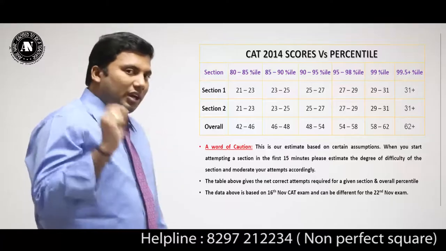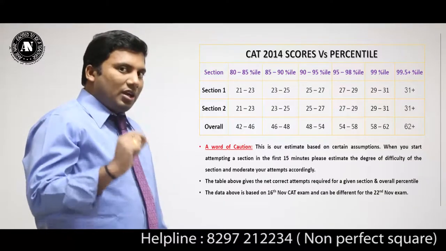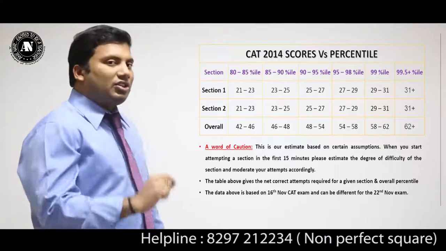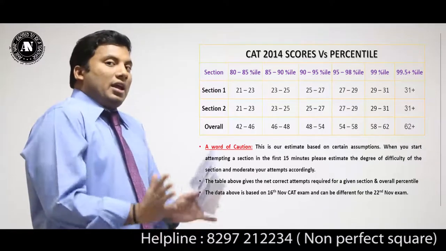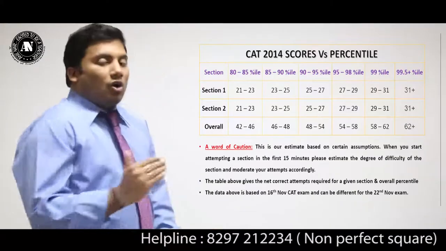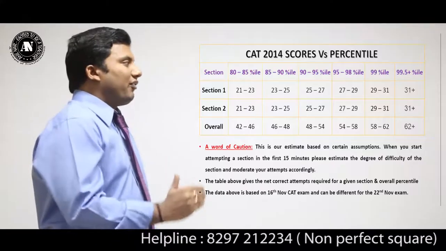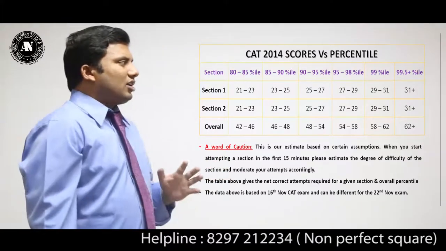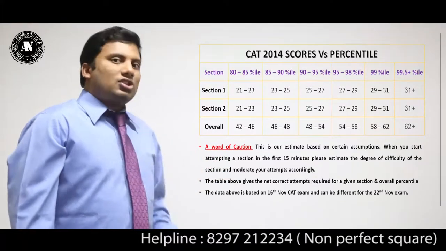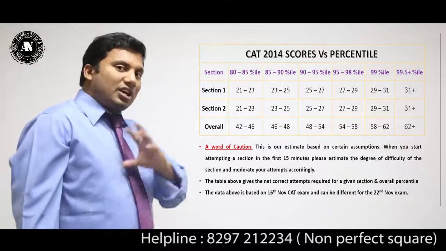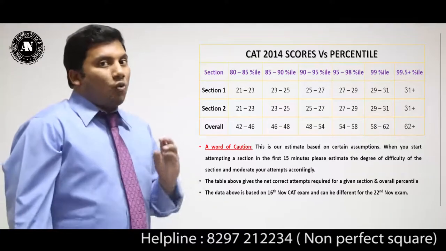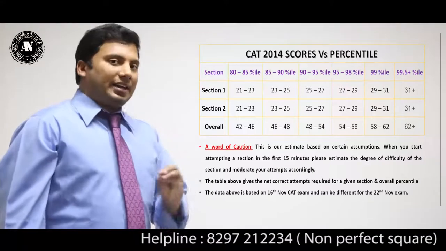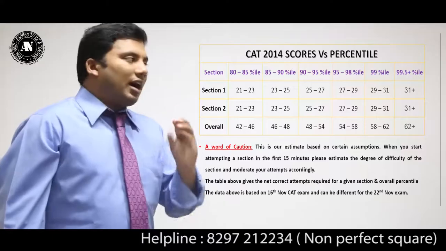That means 21 to 23 right attempts gives a net score of 63 to 66, and maybe the percentile will be in and around 80 to 85. If you come to the last figure, that is 62 plus, any student who gets a total net score of 186 plus, we feel, should definitely get at least one IIM call.